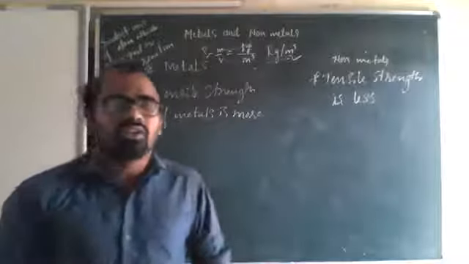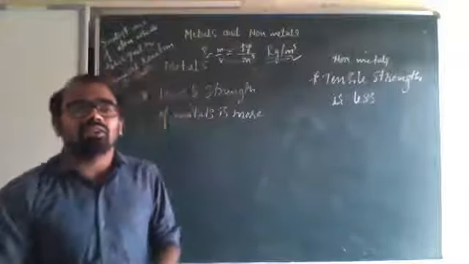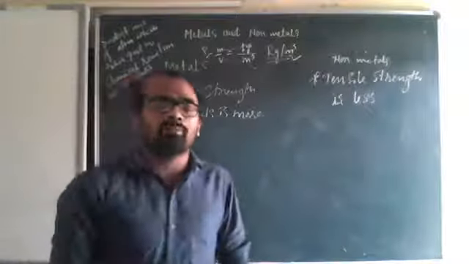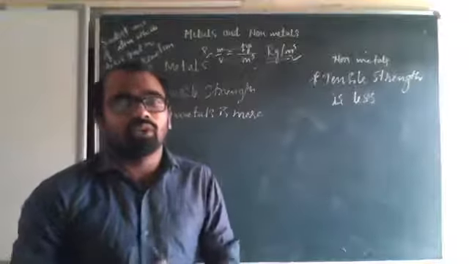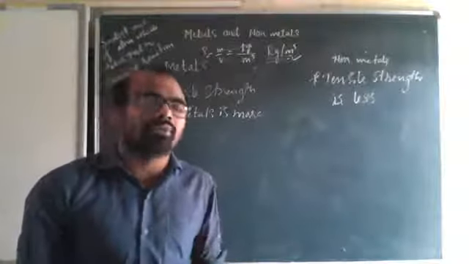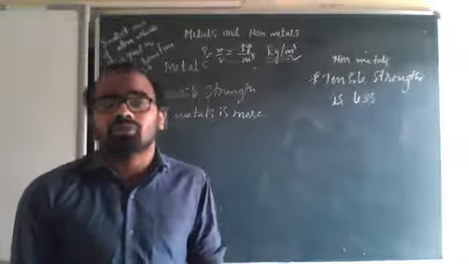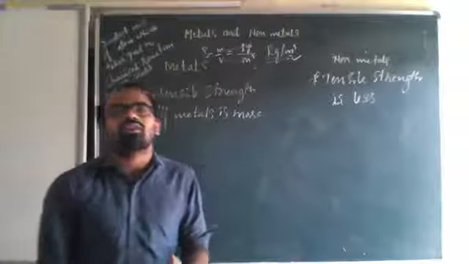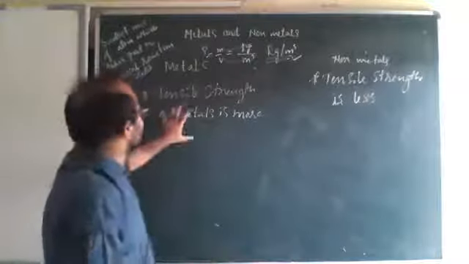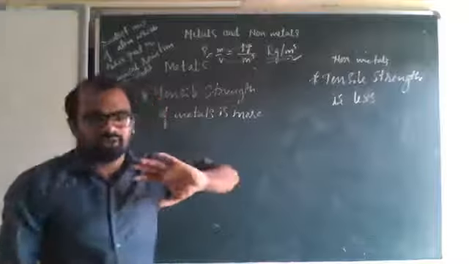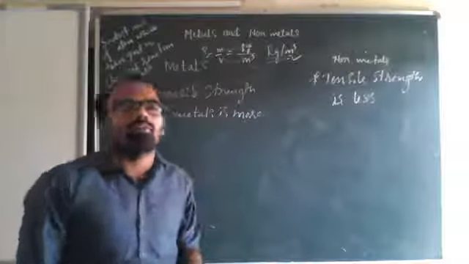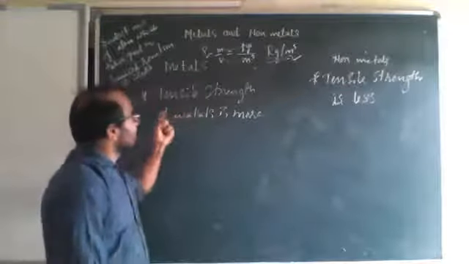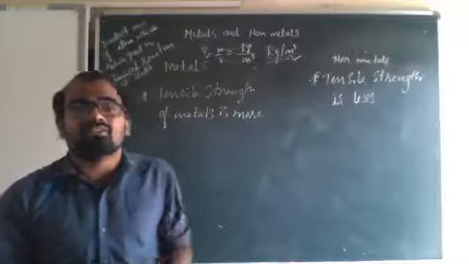Tensile strength means the capacity to hold pressure. Even though a lot of pressure is applied, it should not break. If it is not breaking, it has the capacity to sustain that pressure, and we call it more tensile. Metals can sustain pressure for maximum time.